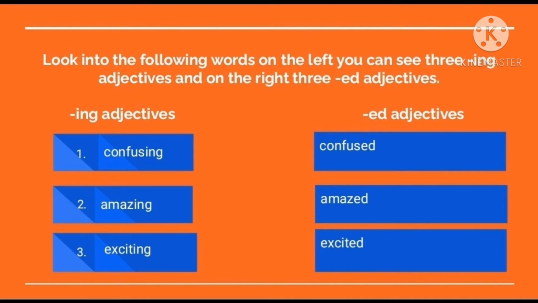The words confusing and confused are formed from the verb confuse. Similarly, amazing and amazed are formed from the verb amaze. And also, exciting and excited are formed from the verb excite.